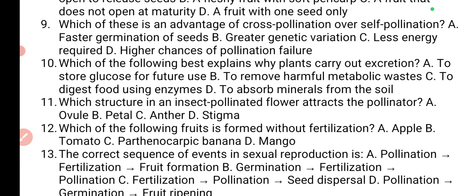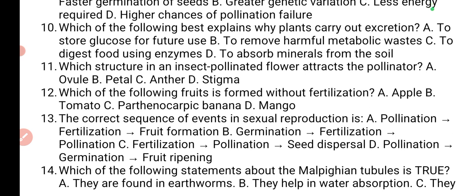Okay, the next one, number 11, which structure in an insect pollinated flower attracts a pollinator? That is going to be A, ovule, B, petal, C, anther. The answer is going to be the petal.